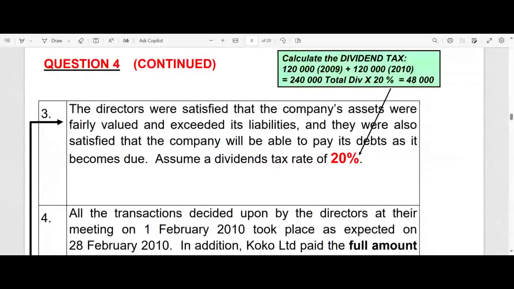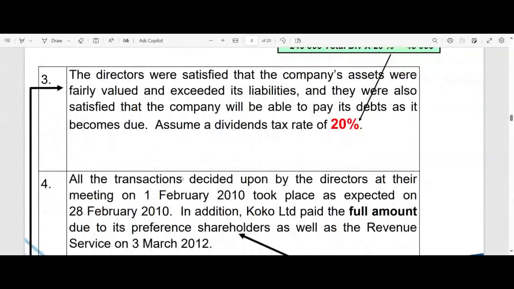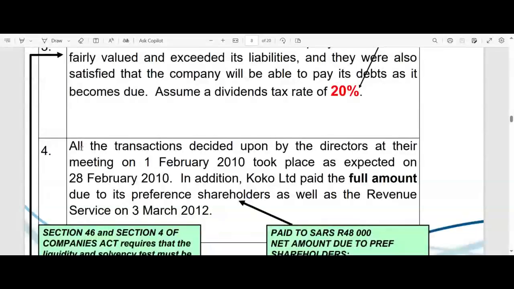As we'll see in a few weeks' time, for that we'll credit an account called current tax payable, dividends tax. Anyway, that's for the future. And then lastly, they say all the transactions decided upon by the directors at that meeting on the 1st of February, the first day of the last month, took place as expected on the 28th of February 2010. So this is when all the action happens, right? So this means also that this is the date that we have to use to record the transaction.